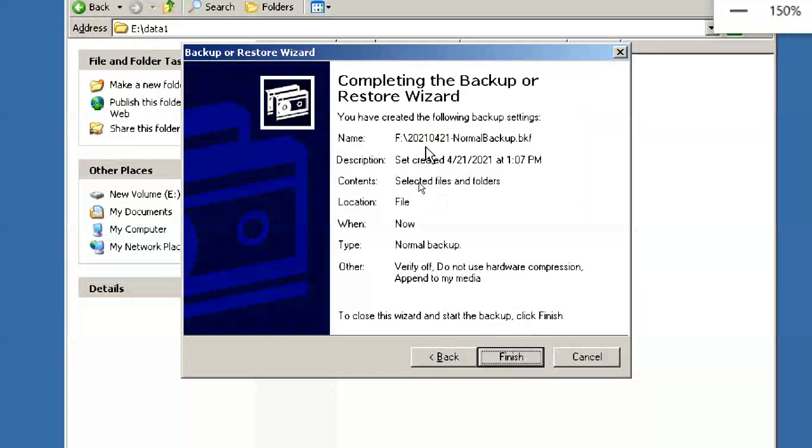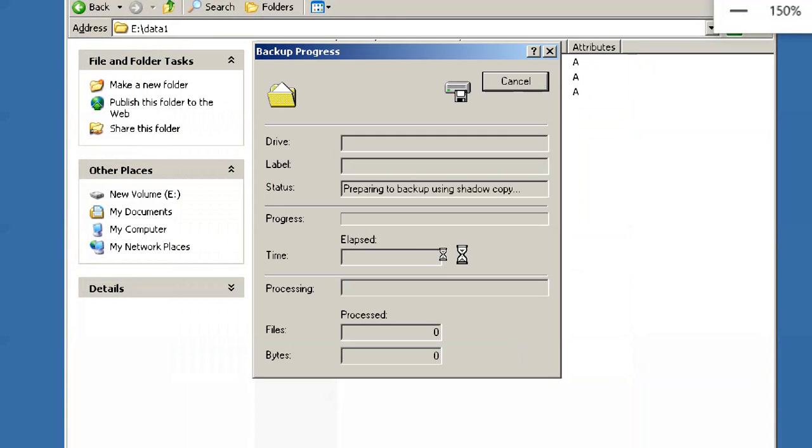Next, yeah, these are the details, finish. Now I'm taking a backup.